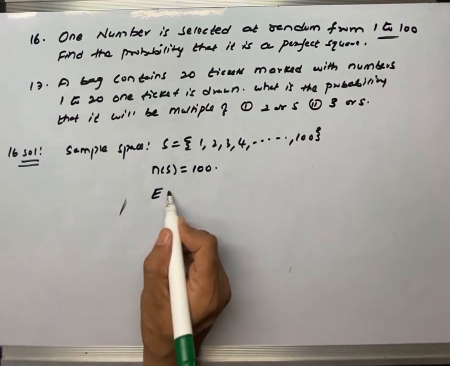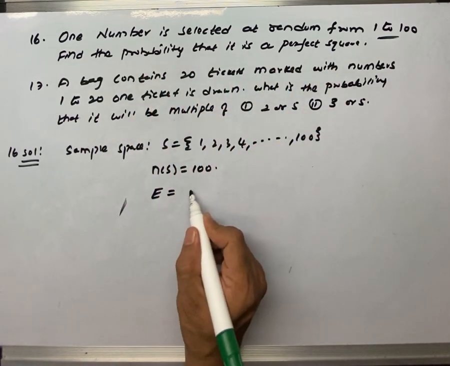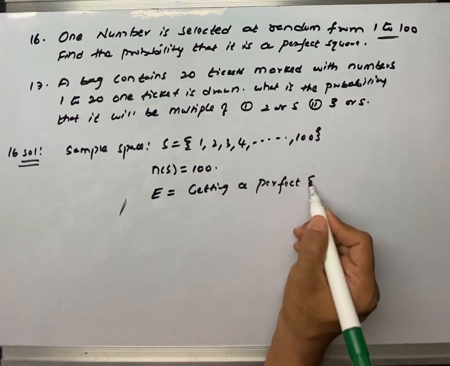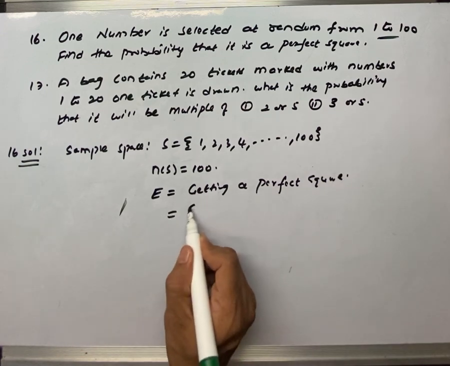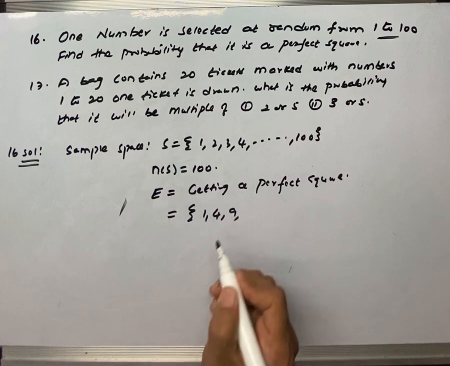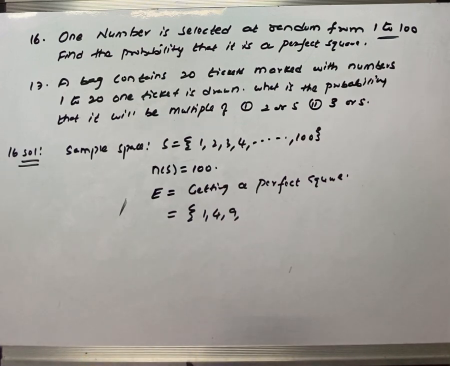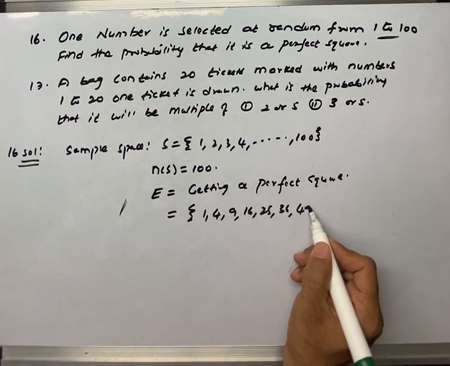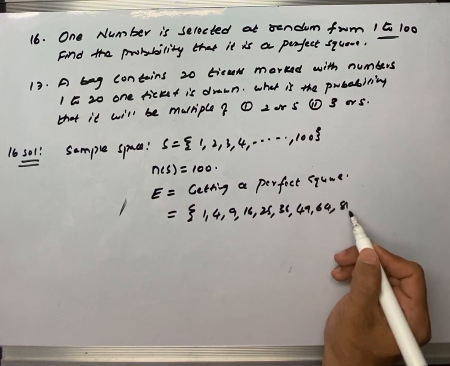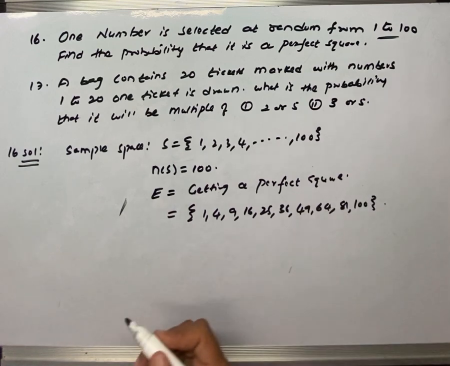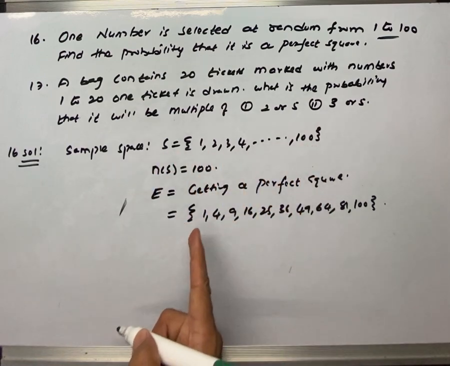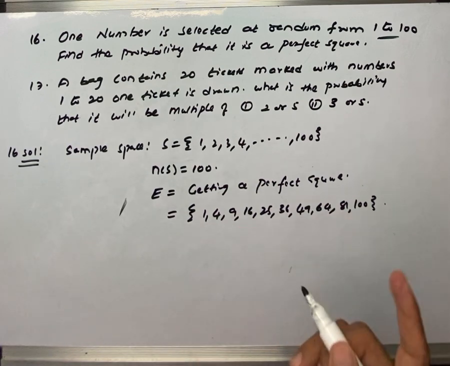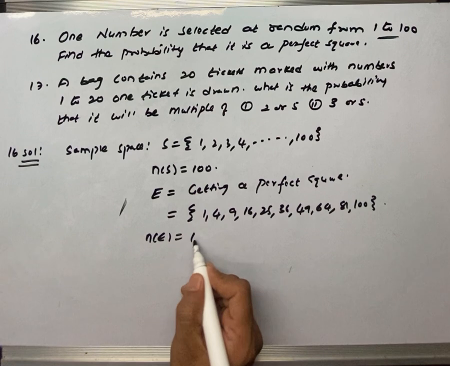Event equals to probability that it is a perfect square. We need to get a perfect square. Perfect squares are 1, 4, 9. These are perfect squares for which we can directly find the square root value. Root 9 is 3, root 16 is 4, 5 5s are 25, 6 6s are 36, 7 7s are 49, 8 8s are 64, 9 9s are 81, 10 10s are 100. We are not taking 121 like that because this sample is 100. So in this 100, how many perfect squares are there? 1, 2, 3, 4, 5, 6, 7, 8, 9, 10. So N of E equals 10.